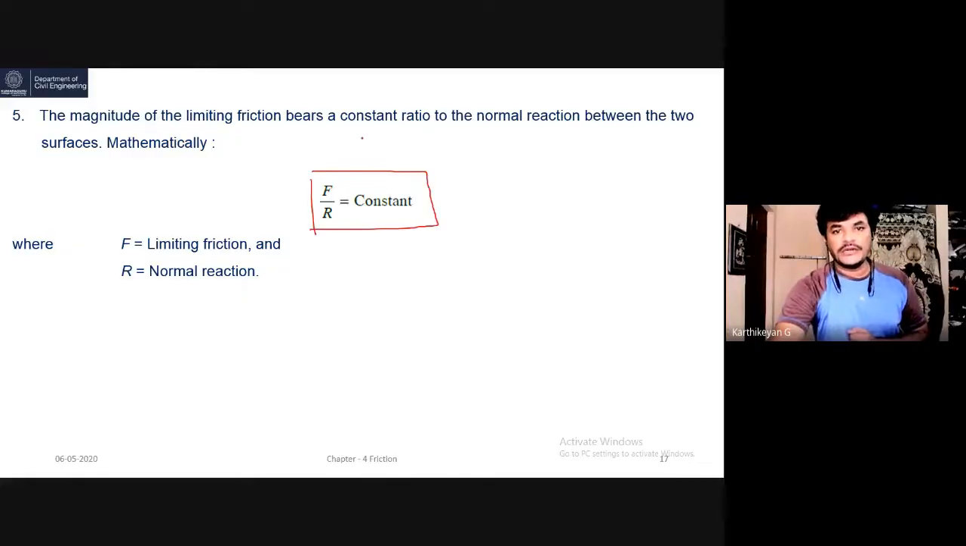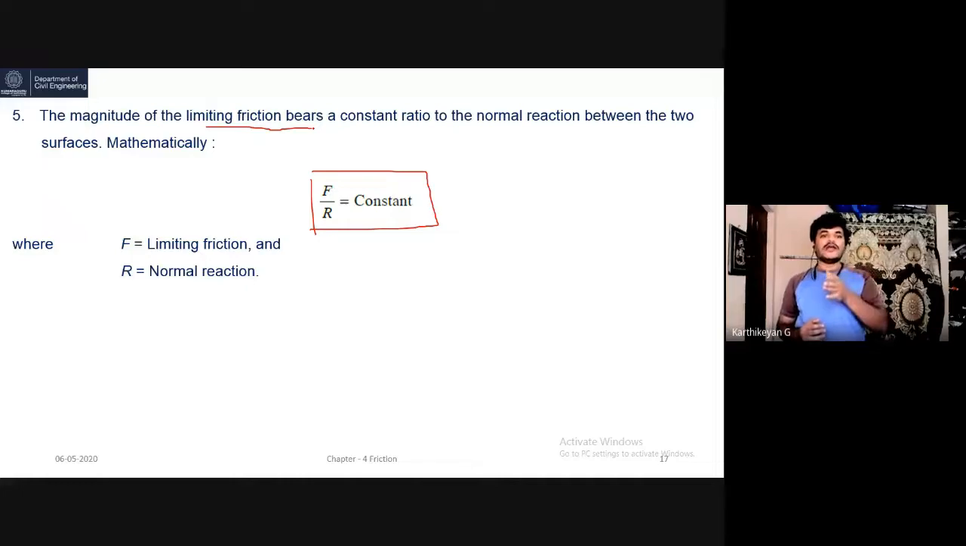When it is constant, limiting friction bears, that is up to the linear position. In the previous slides, we have seen the graph from static to dynamic. After that, from static to dynamic, the coefficient of friction gets reduced. Here F is the limiting friction and R is the normal reaction.